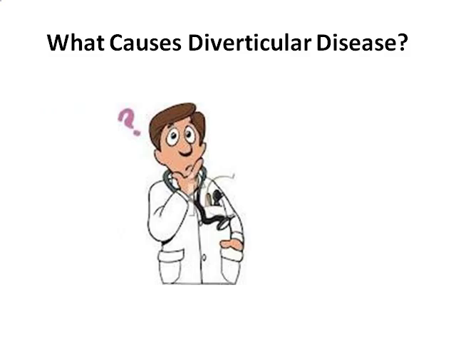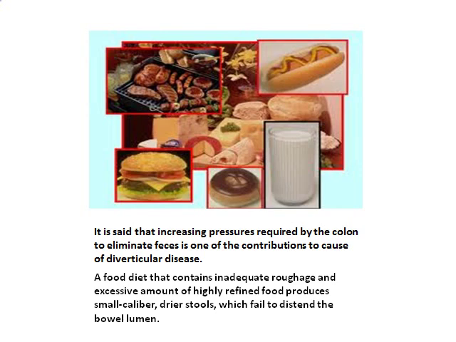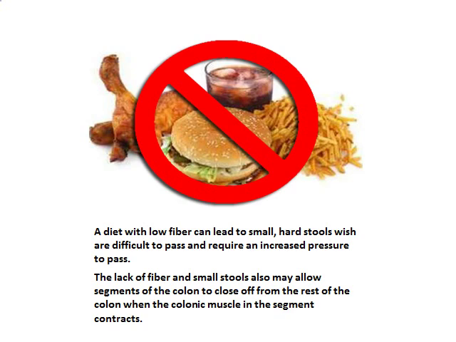What causes diverticular disease? It is said that the increased pressure required by the colon to eliminate feces is one of the contributors to the cause of diverticular disease. A diet that contains inadequate roughage and excessive amounts of highly refined food produces small-caliber dry stools which fail to descend the bowel lumen. A diet low in fiber can lead to small, hard stools which are difficult to pass and require increased pressure to pass. The lack of fiber and small stools may also allow segments of the colon to close off from the rest of the colon.